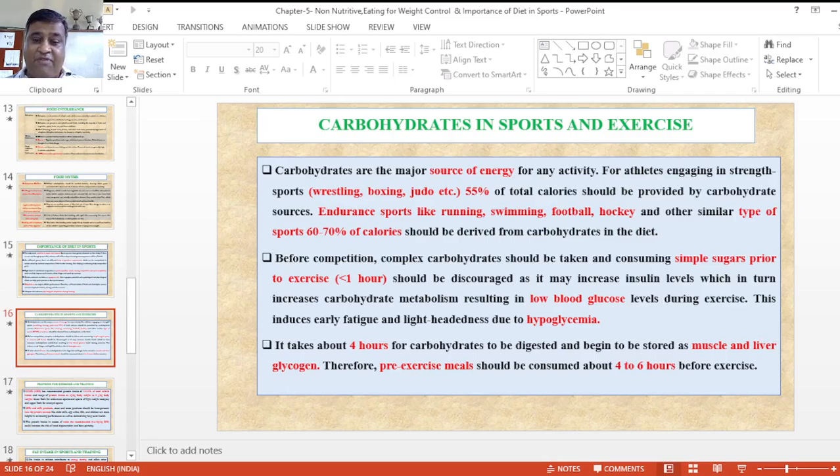It takes 4 hours for carbohydrates to digest in our body and be stored in muscles and as liver glycogen, and therefore pre-exercise meals should be consumed at least 4 to 6 hours before exercise.